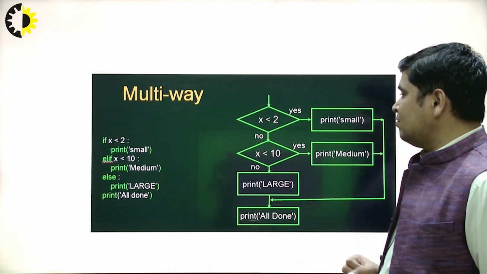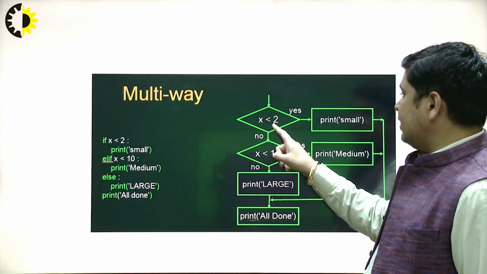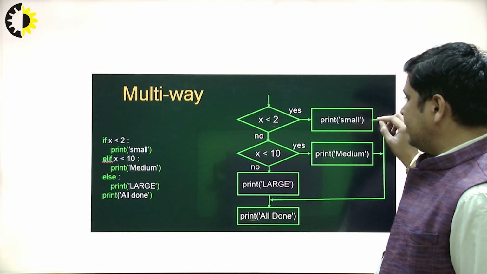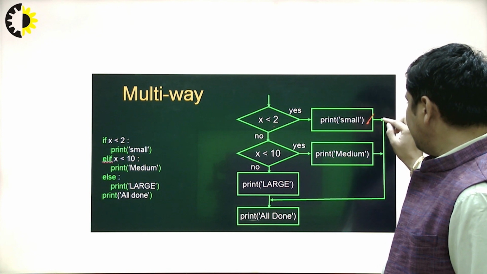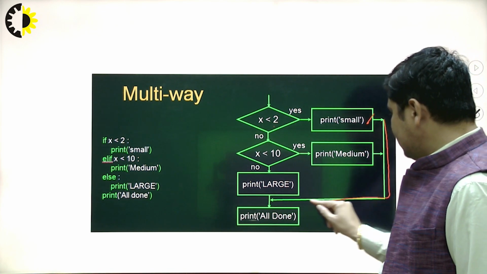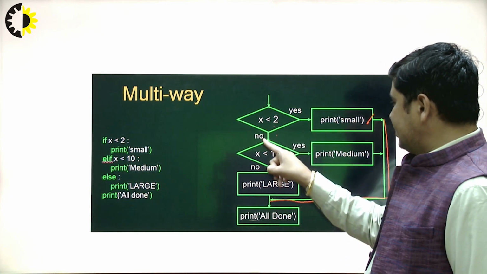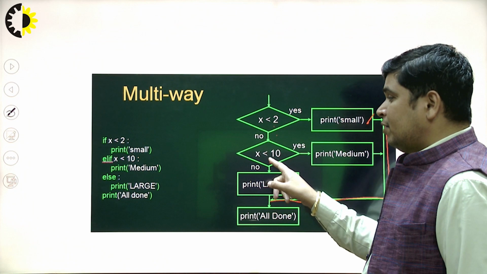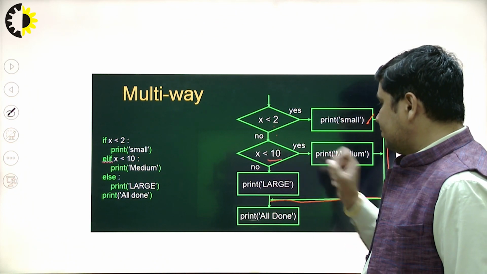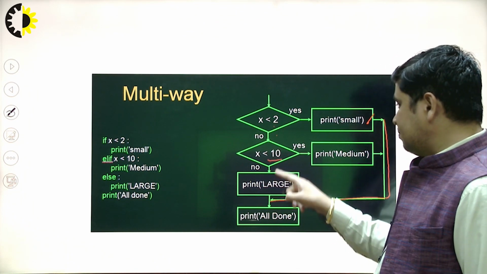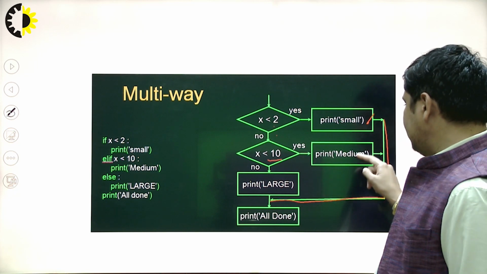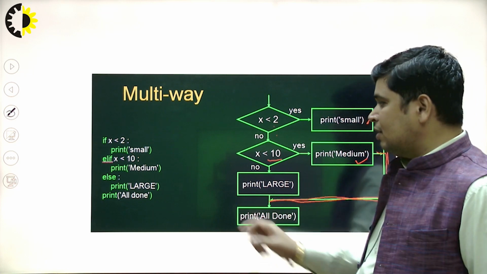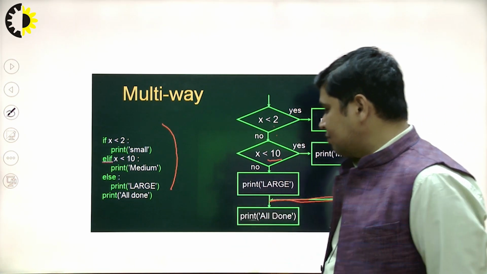You will see here, if x less than 2 and this condition is true, then this statement will be executed and control goes to the outside. If this condition becomes false, then the next condition will be evaluated. If this one is true, this part will be executed and control is transferred out of the complete block.